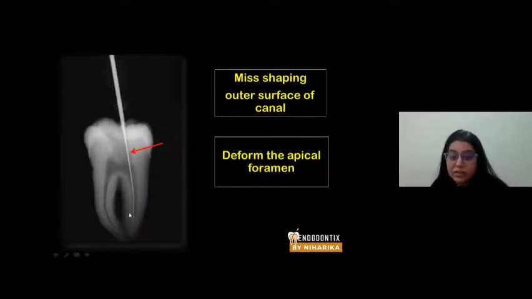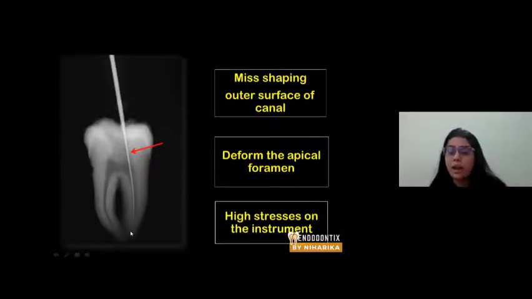Why? Because the file is generating so much stress apically and it's a stiff file, right? So there are a lot of stresses created on the instrument. Stresses are also created on the radicular dentine, but they are comparatively less than the stresses created on the instrument. So what is going to happen? Finally, the instrument will break. And that is why most of the people complain, ma'am, I have placed my file inside the canal and my file is separated. Rotary file separates off, right?